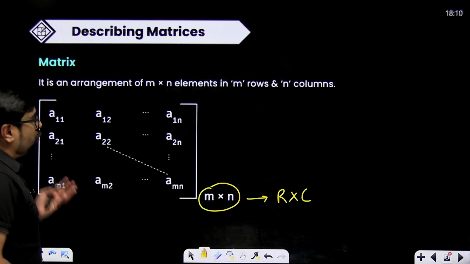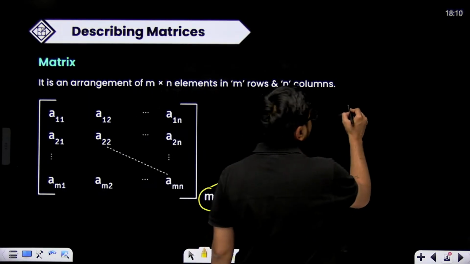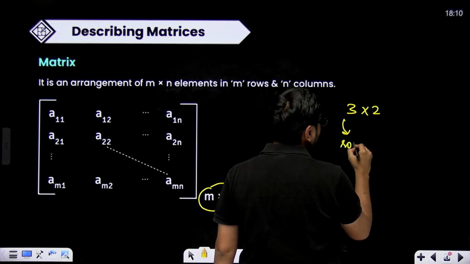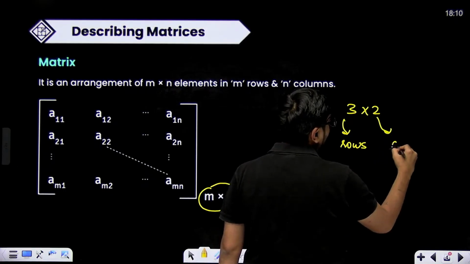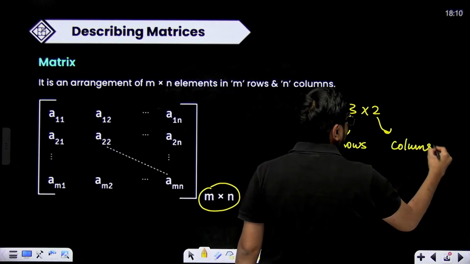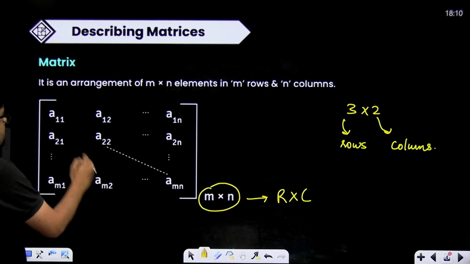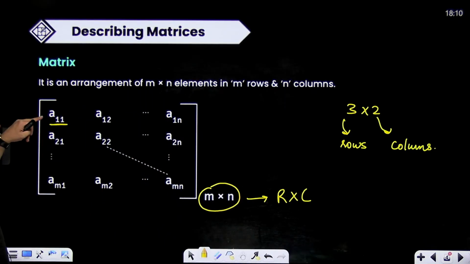Simple thing. So if I want to make a 3 cross 2 matrix, it will have 3 rows and 2 columns. That is the definition of matrix. It's just a box of elements. Now 3 rows, that means A11 is the element in the first row and first column.